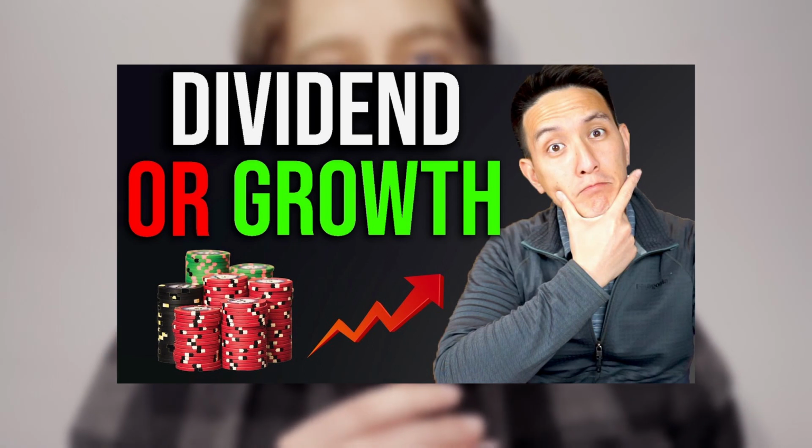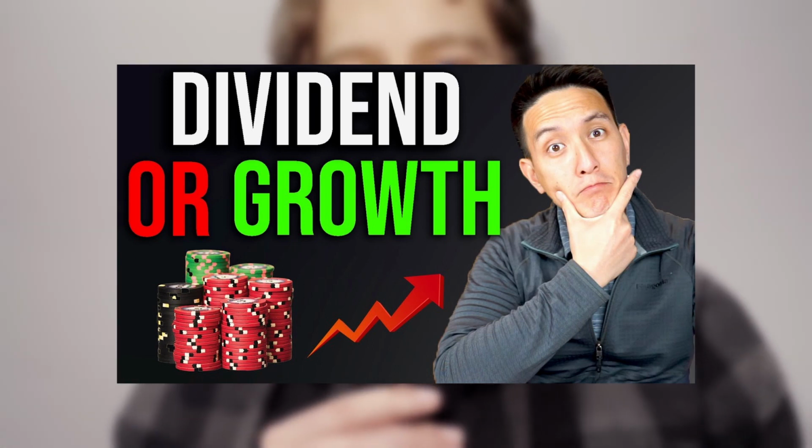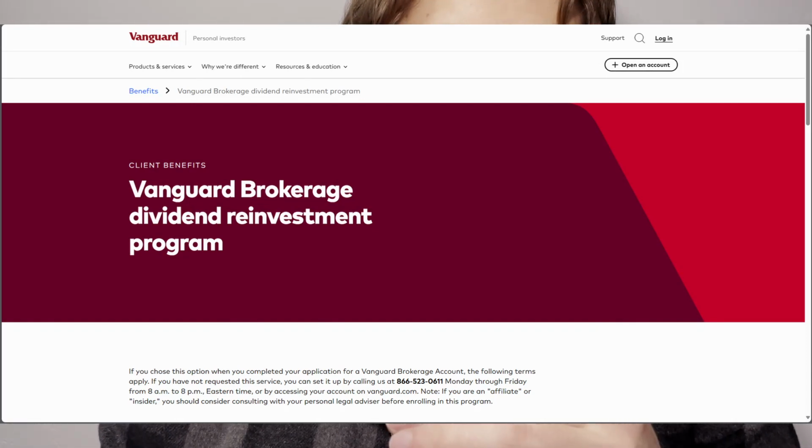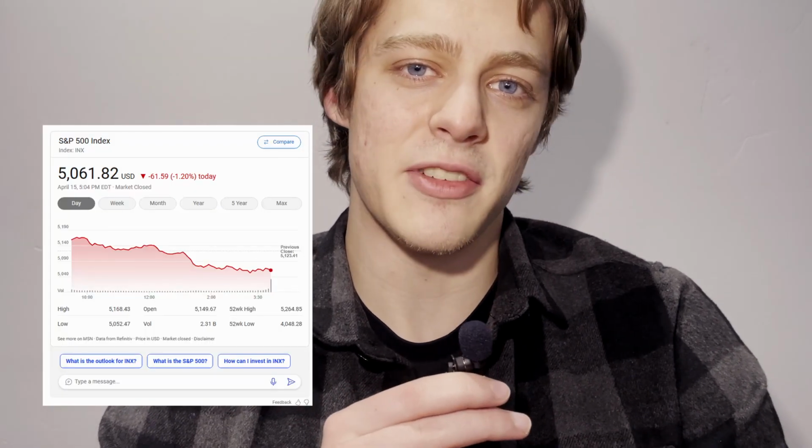As a quick refresher, there are usually 2 ways you can earn money from a stock investment. The first is by realizing gains by selling the stock, and the second is by getting what's called dividends. When we talk about reinvesting, we're talking about reinvesting dividends. Many brokerages have a DRIP or dividend reinvestment program that will automatically reinvest dividends for you. If you don't, then it will stay in cash until you either take it out of the account or invest it in something else. To keep things simple with this simulation, we're not going to focus too much on the details here. We're going to assume we're going to invest into the S&P 500.